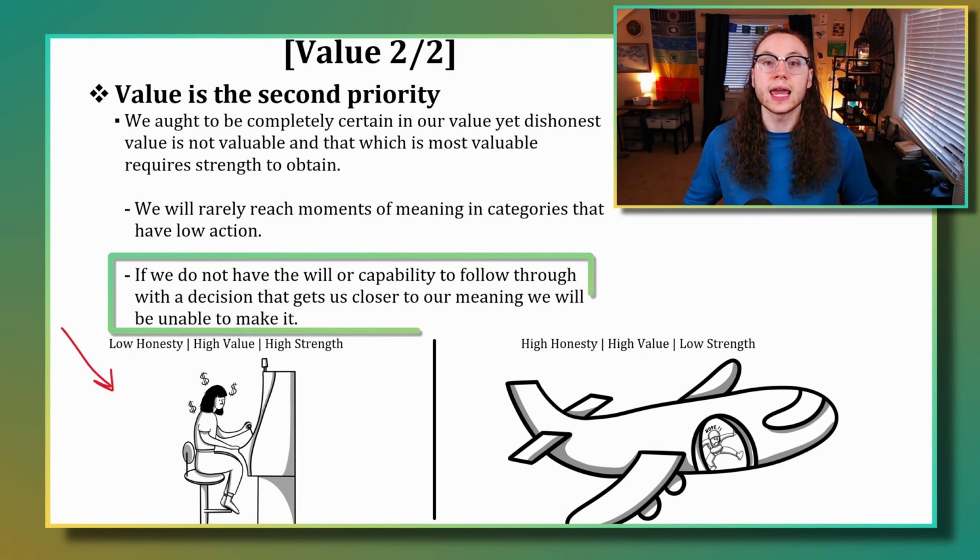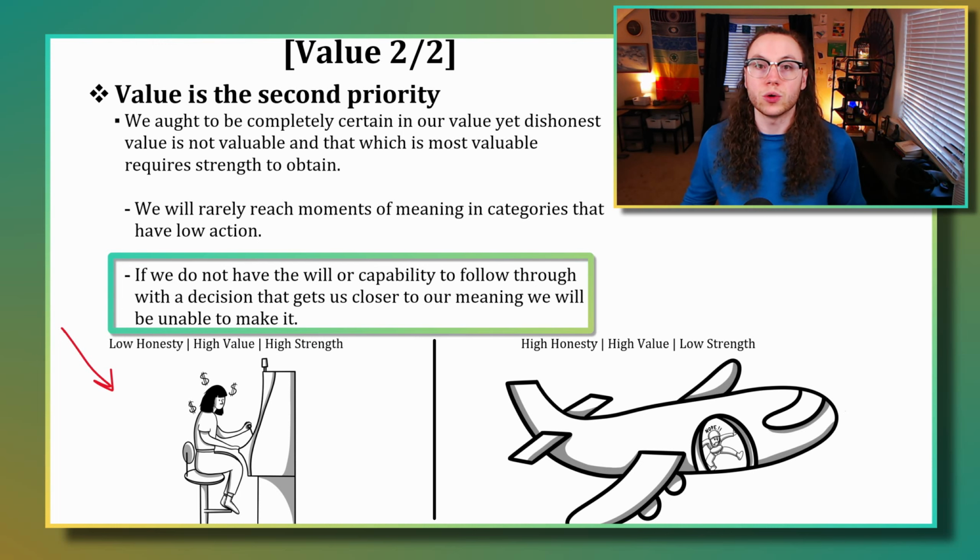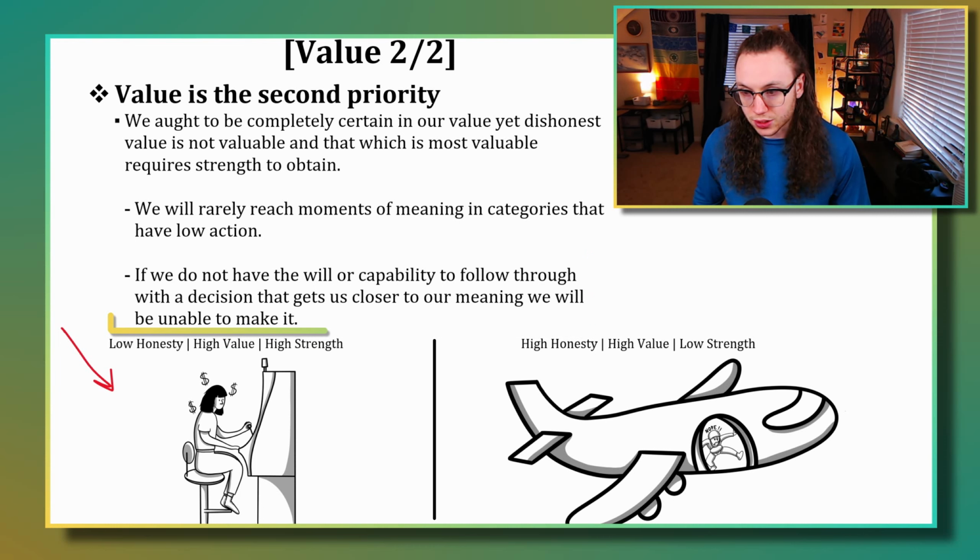And then finally, even if we have a high amount of value, so we know what's meaningful to us, and even if we have a high amount of information that will get us to that position, if we are not willing or capable to follow through with the actions that will get us to that meaning, then we're never actually going to experience it. So in the bottom right here is a good example of that.